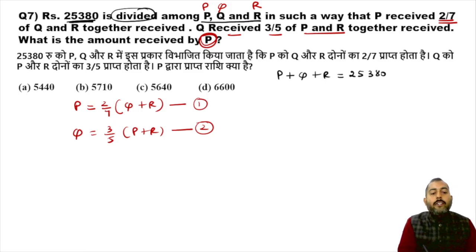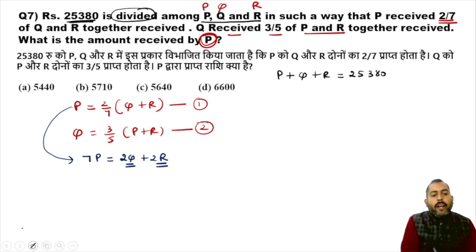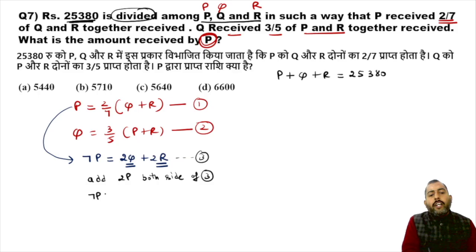Okay. Now guys, listen. If you simplify equation 1, from here you can say 7P is equal to twice Q plus twice R. If I add 2P on both sides of this equation 3, on the left side you are getting 7P plus 2P, and on the right side you are getting 2Q plus 2R plus 2P.